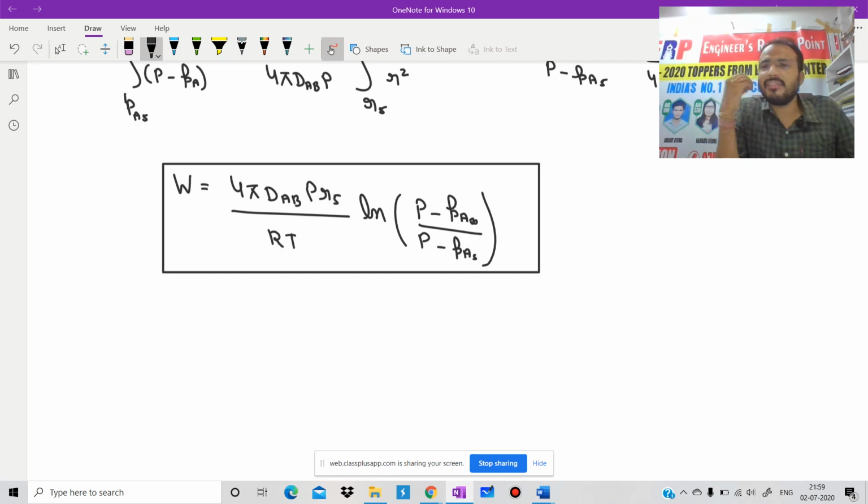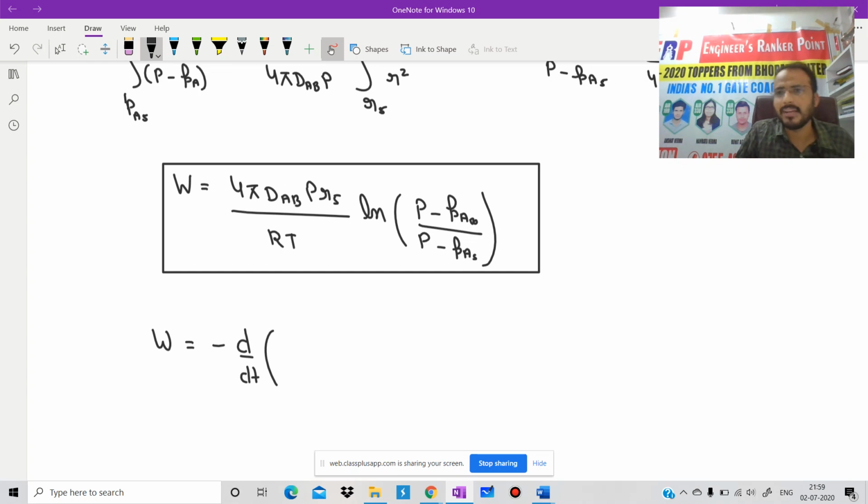Whenever you think of rate, something is going to change with time. Is it clear? In a similar way we will discuss here. Now rate, W, is equal to minus d by dt.